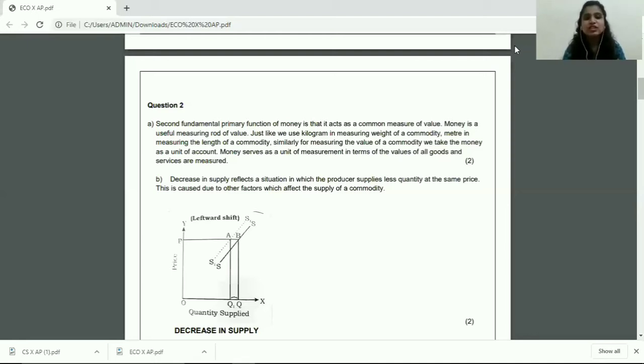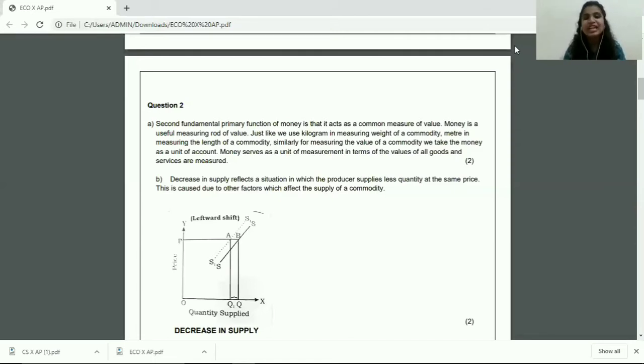Now moving on to the next question, question 2B: what do you mean by decrease in supply? Again, students, when such a question is asked, you are expected to draw the diagram. The meaning carries 1 mark, so you have to write that decrease in supply refers to a situation in which the producer supplies less quantity at the same price. And why is this caused? It's caused due to other factors that affect your quantity supplied, but your price remains constant.